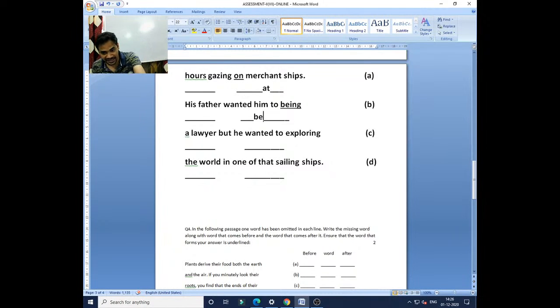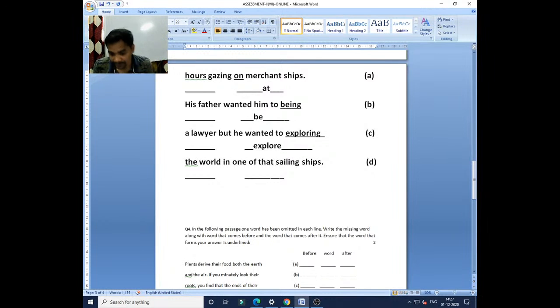Yes, another one is the same pattern in column number C. Many students have answered. His father wanted him to be a lawyer, but he wanted to explore. "To" plus infinitive again. Once more, you can see the mistake here. Exploring, the participle form, we have to replace and write the infinitive form, or the first form, that is explore. His father wanted him to be a lawyer, but he wanted to explore the world in one